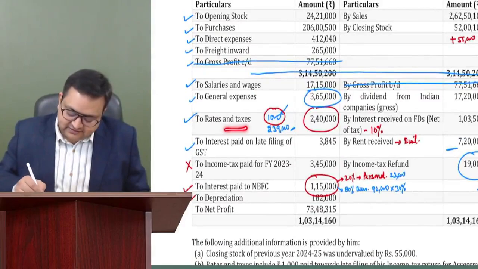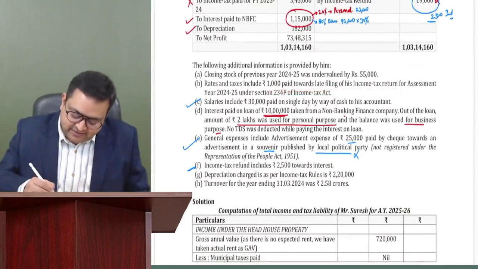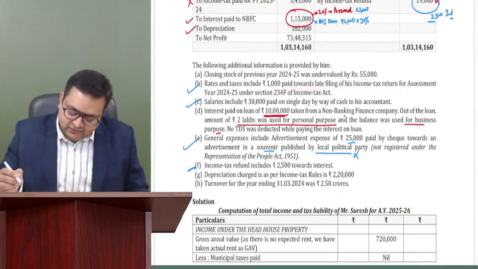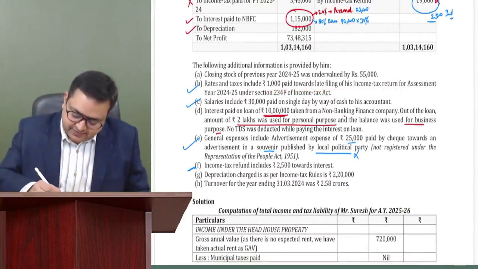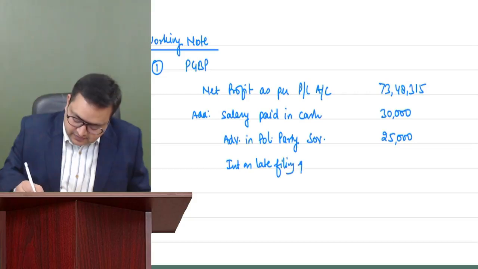Then general expenses we have done. Rates and taxes regarding 1,000 rupees. So we have rates and taxes. We have seen that 1,000 is for income tax fees, so it is also not allowed. Interest on late filing of income tax, 1,000 add back.